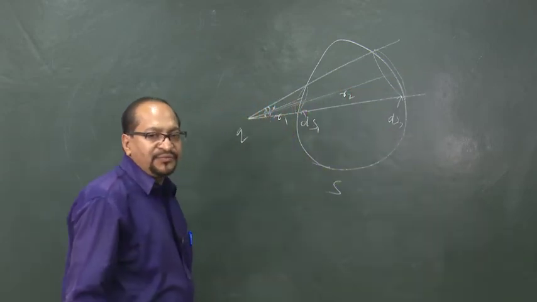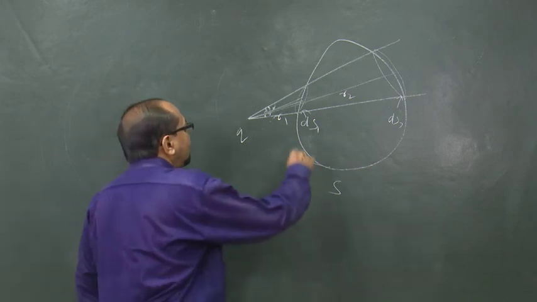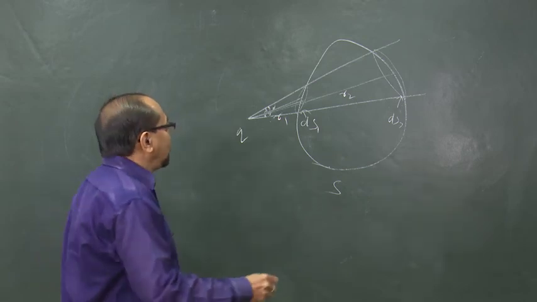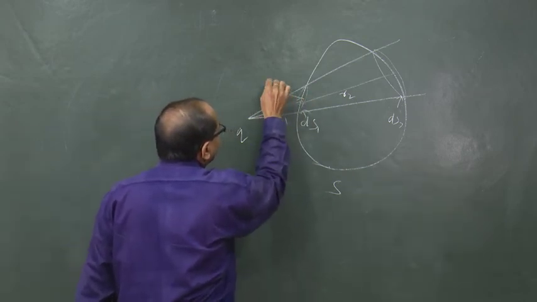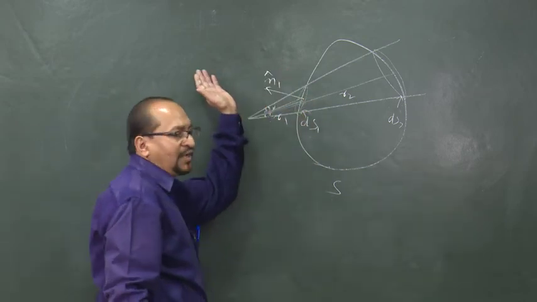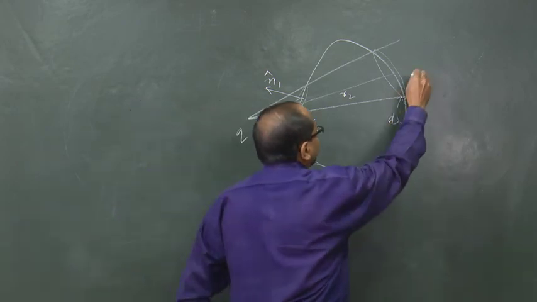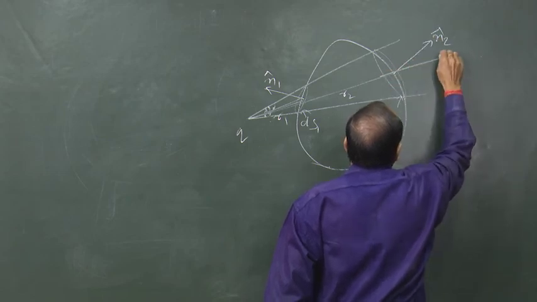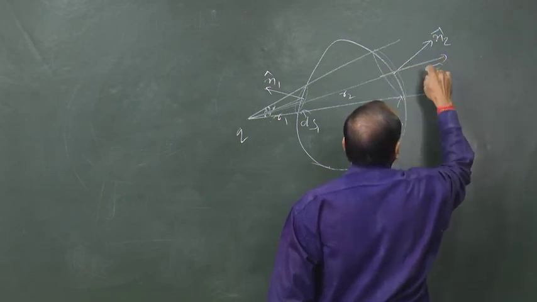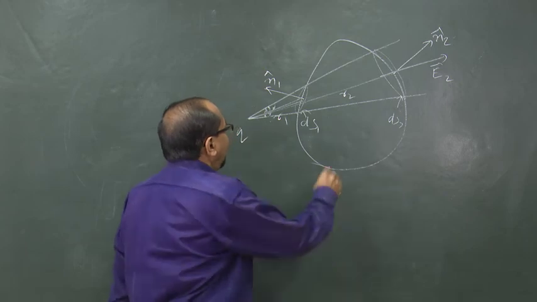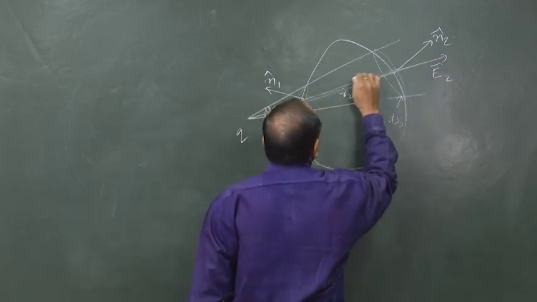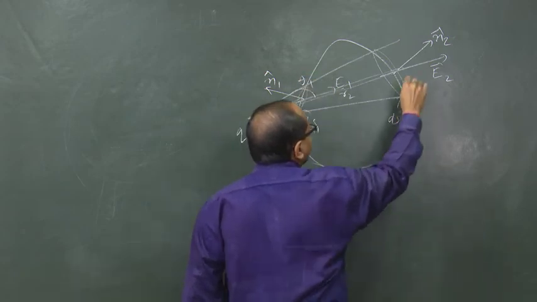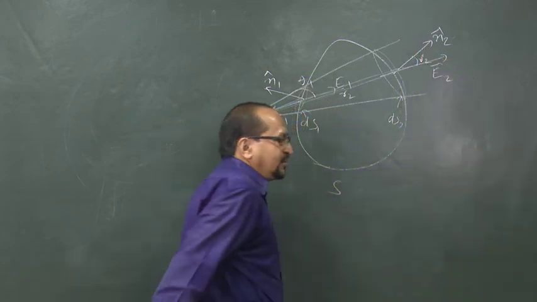And what is the direction of area vectors? Here always the direction of area vector is along the outward normal. So, the direction of ds1, that is n1 cap, is along outer normal, and here it is also along outer normal along this direction. So, this is the direction of electric field, say electric field is E2 here and electric field is E1 here, and the angle between E1 and n1 cap here is theta 1, here it is theta 2.